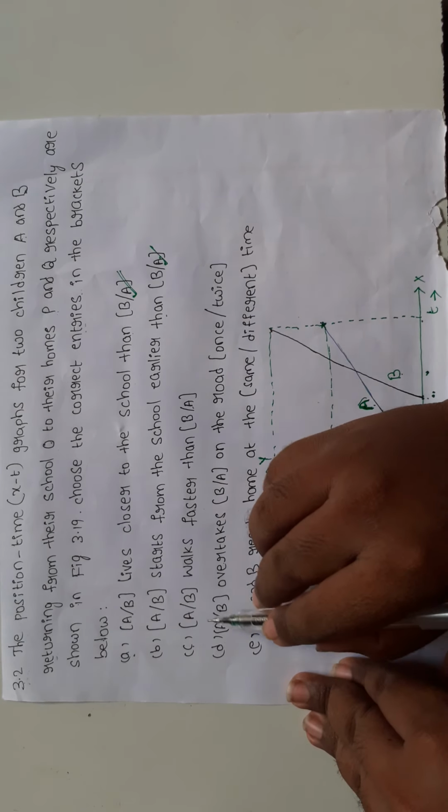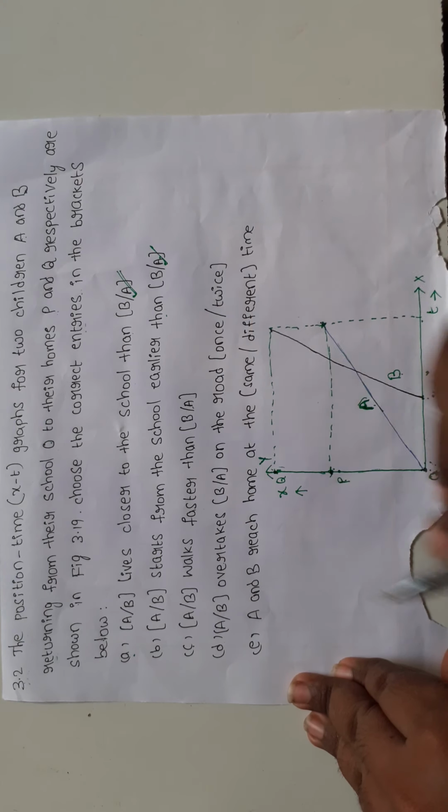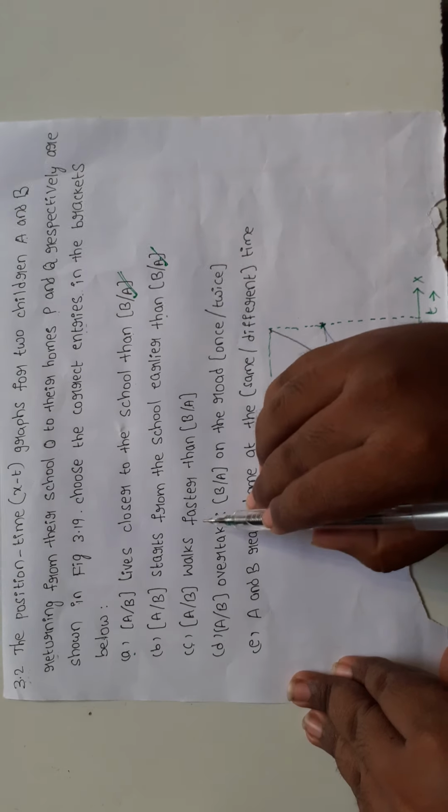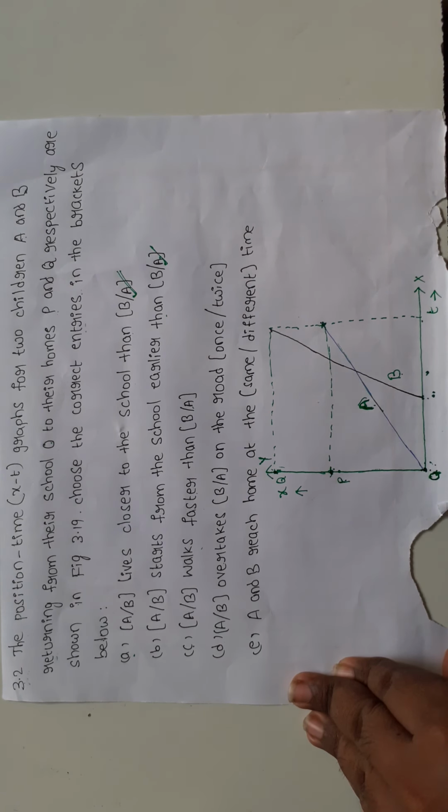Next, question C: A or B walks faster than B or A. Here faster means the speed of the children. We are going to find the speed of the children from the graph. How do we find the speed from the graph? By the slope.